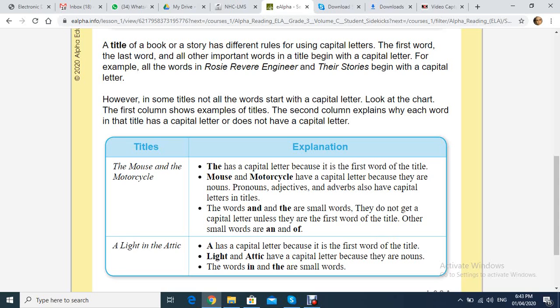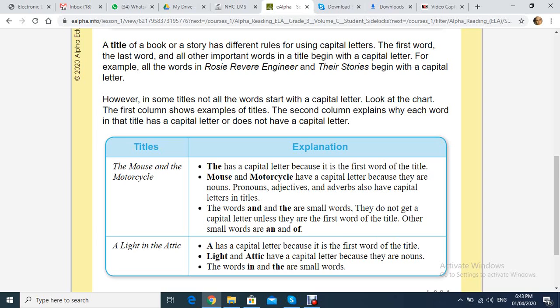Okay? Mouse. We capitalize this word because it's what? Important word. And is not important. Motorcycle. Why did we capitalize this word? Because it's an important word. Clear?